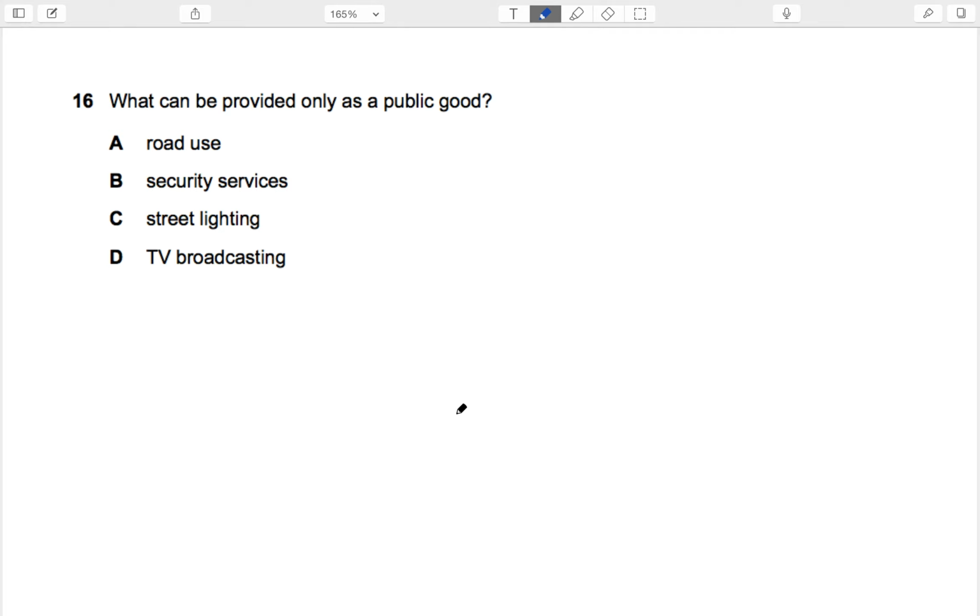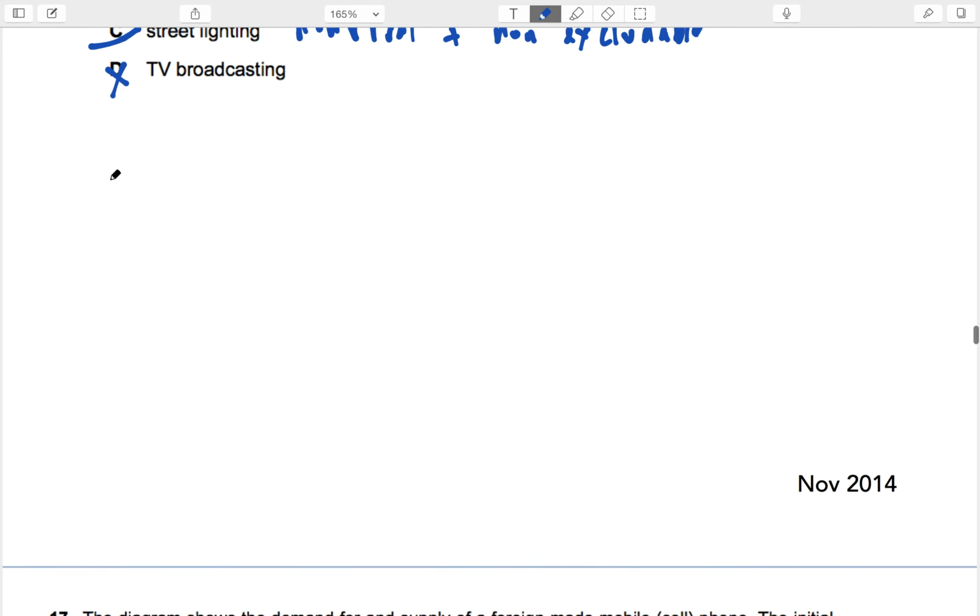Yeah, so I mean they can test our knowledge, but in our case, basic definitions and everything is still there for our knowledge. Okay, what can be provided only as a public good? C. Street lighting is a pure public good because it's both non-rival and non-excludable. Road use, the reason why is because of tolls that you can do, or it can be what we call excludable. Also, it can become rival when it becomes crowded, right? TV broadcasting is also previously a kind of a public good, but now because of cable television, it's become a private good. Security services definitely a private good. You buy security services and all that.